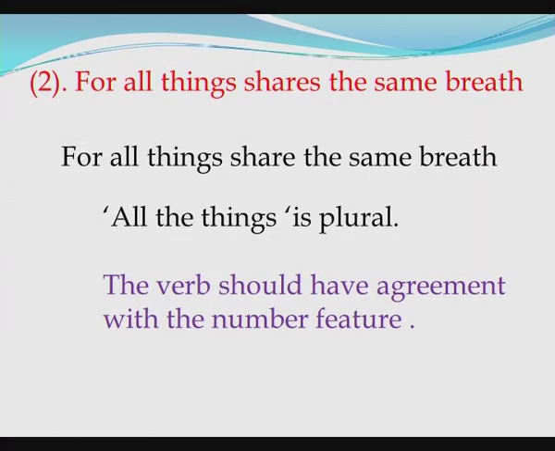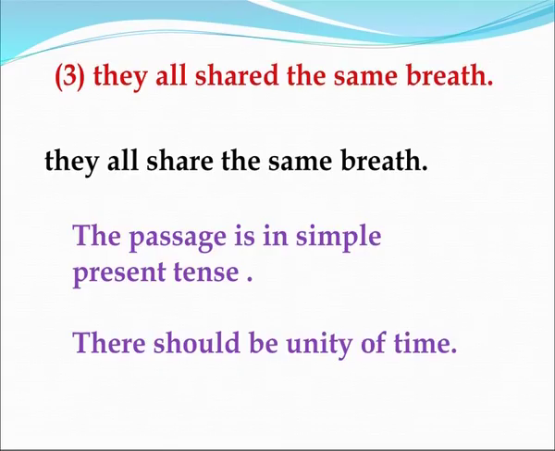Let us look at the second sentence. For all things shares the same breath. The correct version of this sentence is, for all things share the same breath. All things is plural. The verb should have agreement with the number feature. Let us see the third sentence. They all shared the same breath. The correct version is, they all share the same breath.